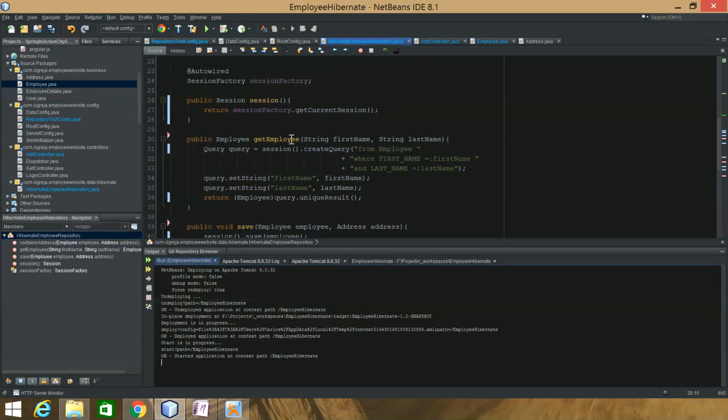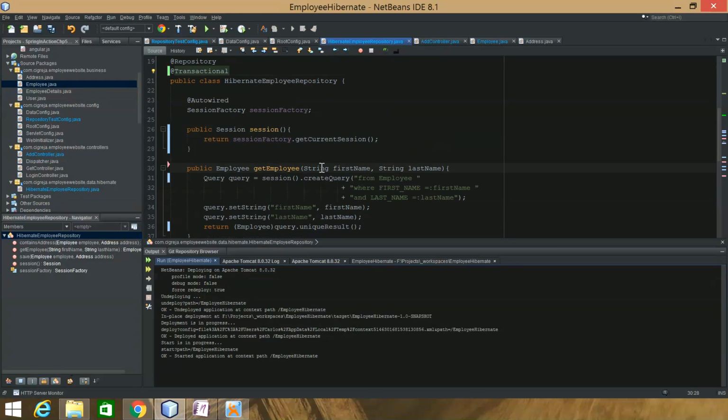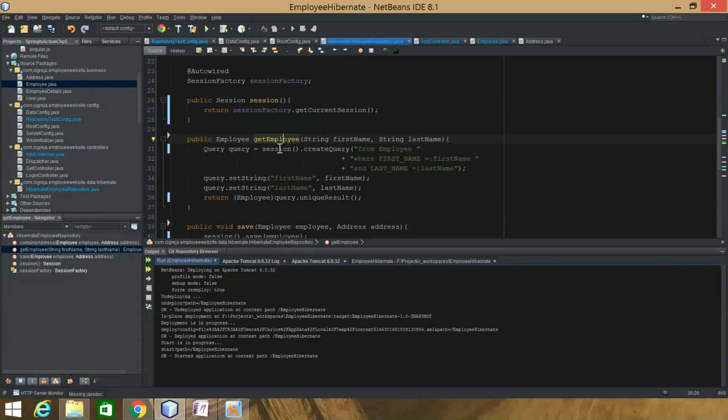So I have the get employee, and I call the session create a query. This is HQL, Hibernate Query Language: from Employee where first name equals first name, and this is passed in, and last name equals last name, and that's passed in. So I have query set string first name, and I tell the query what this first name equals, and then I do the same thing for last name.